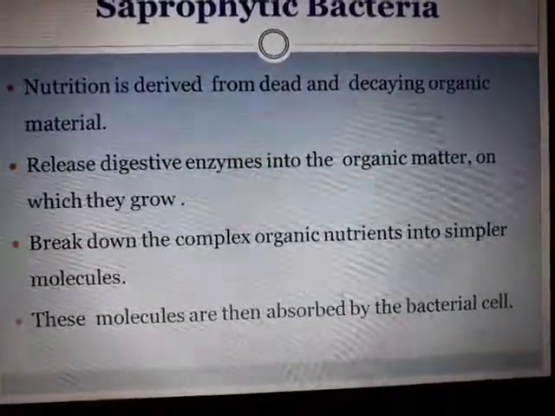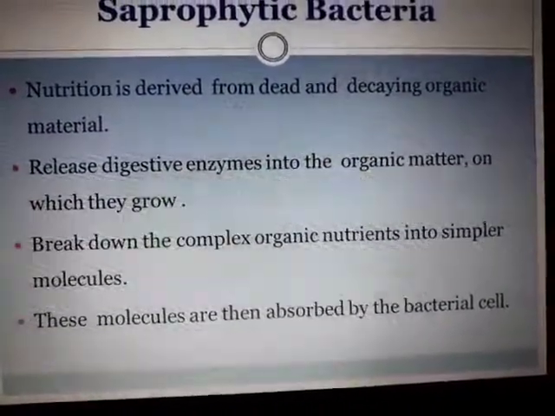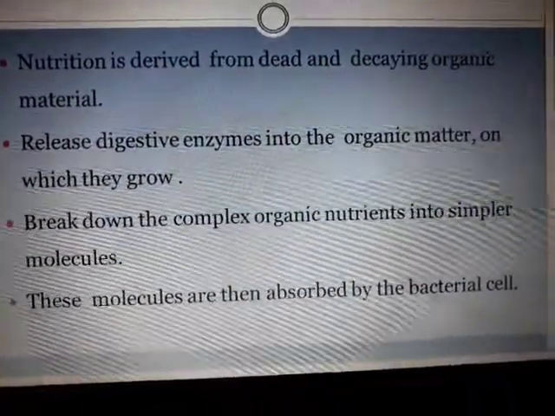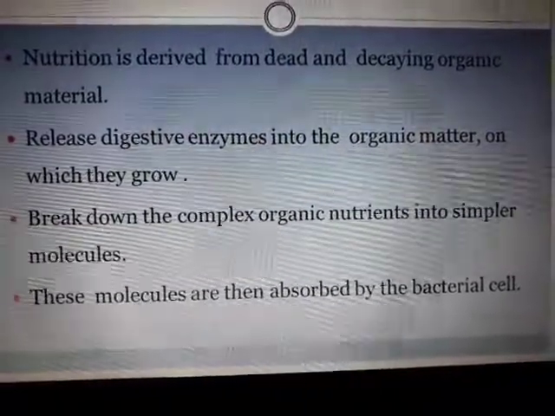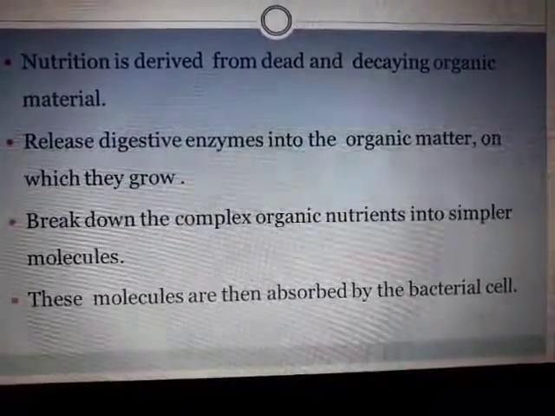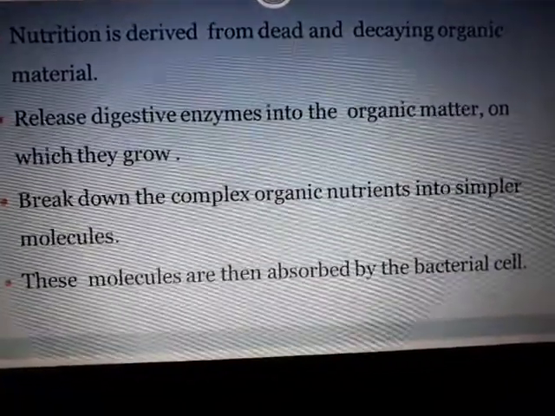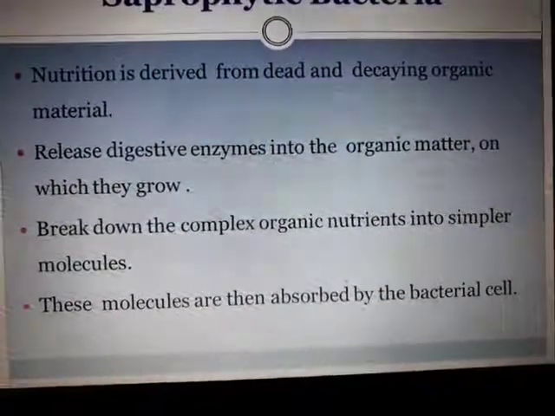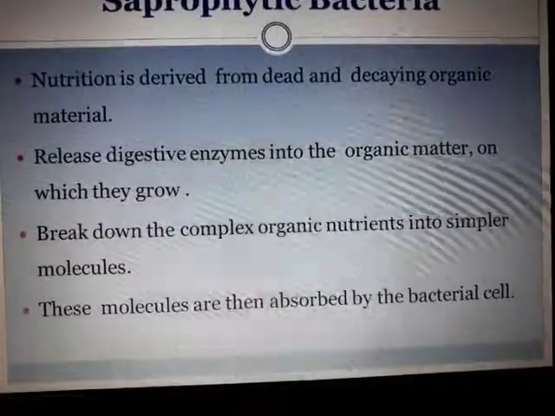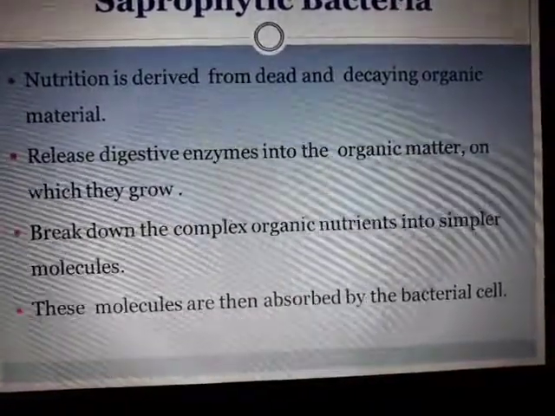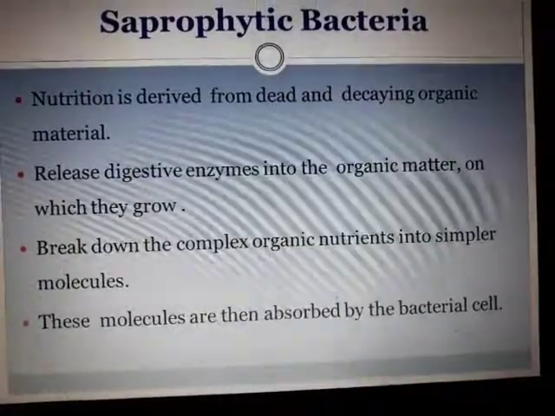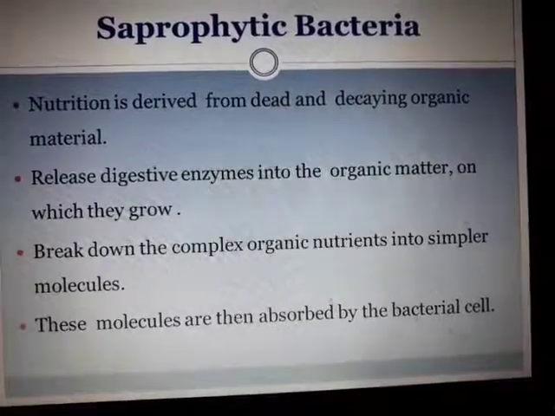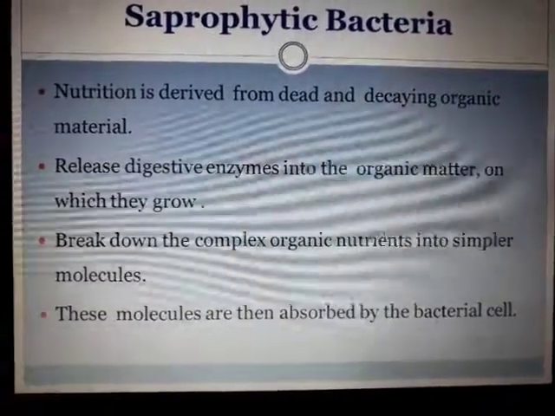Their nutrition is derived from dead and decaying organic material. Saprophytes always derive food from dead organisms. They release certain enzymes which help them digest the matter they take in from the dead and decaying matter. These enzymes break down the food into smaller and smaller pieces, which are finally absorbed into the cell, just like we eat, but we are able to chew with the help of our teeth. In the same way, enzymes help them break down the food into smaller and smaller parts.